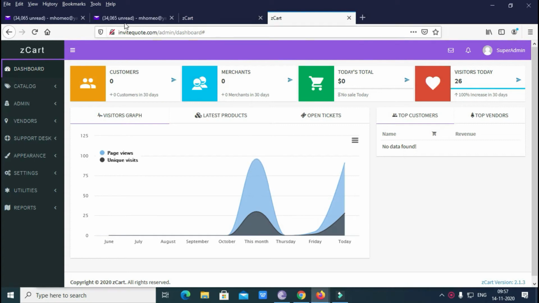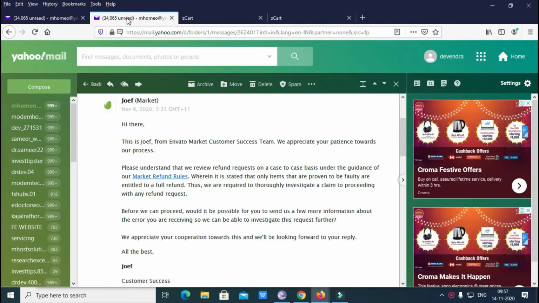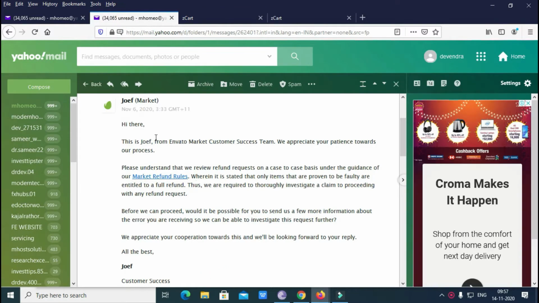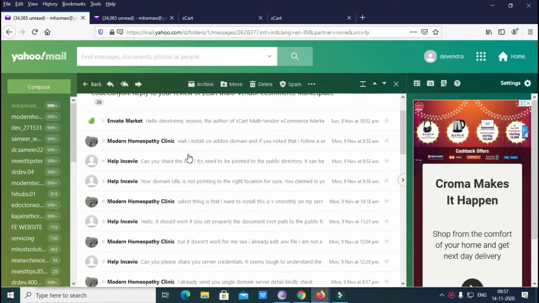Hey guys, now I am featuring the Zcart again, which is the faulty script provided to me. When we are requesting the Envato market, first we are going to the Zcart support. So it started from there.